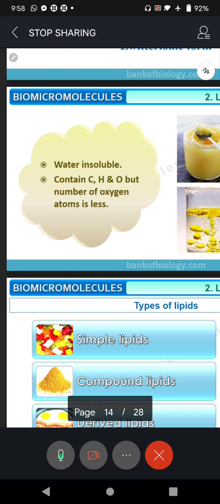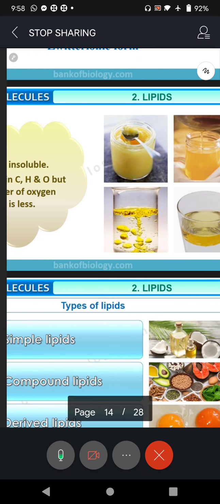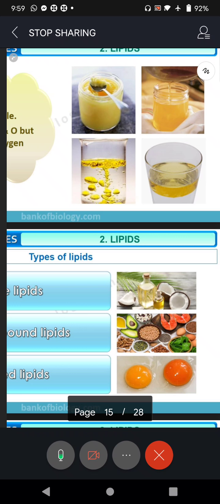Along with this, there is something called fatty acid. Fats contain fatty acid, and oxygen atoms are less. And what are the lipids? In what form can we see lipids or fats? All oils without exception. Cheese, butter, ghee, right? All these are lipids.